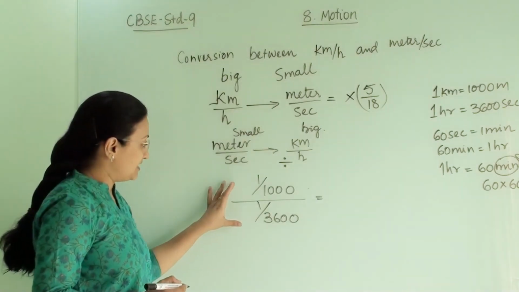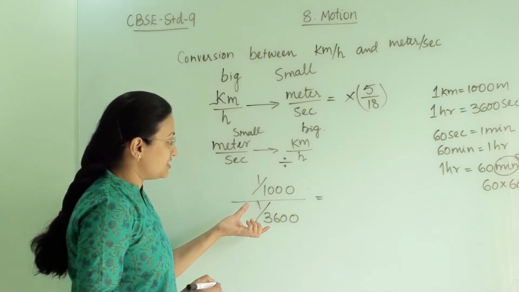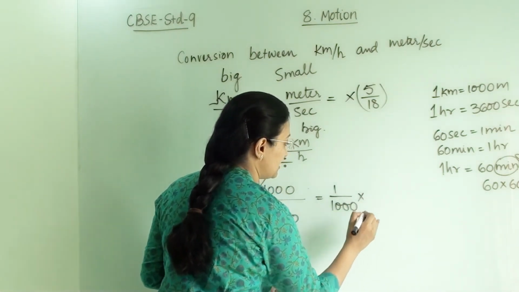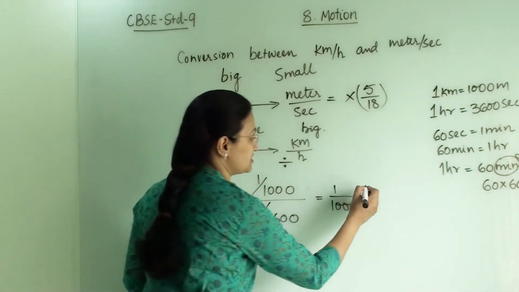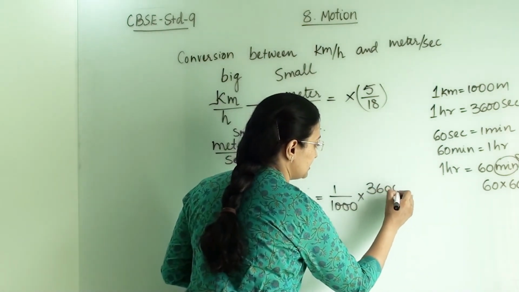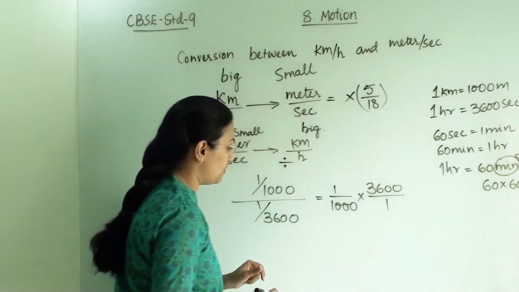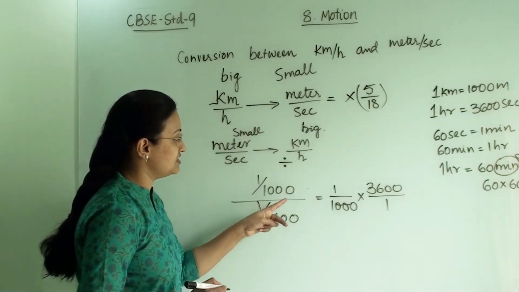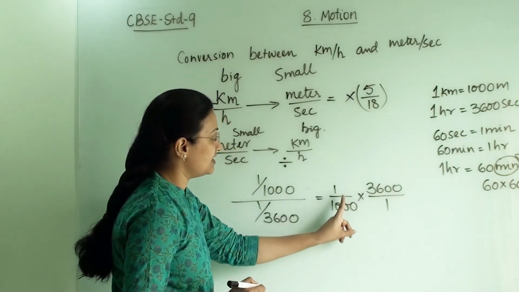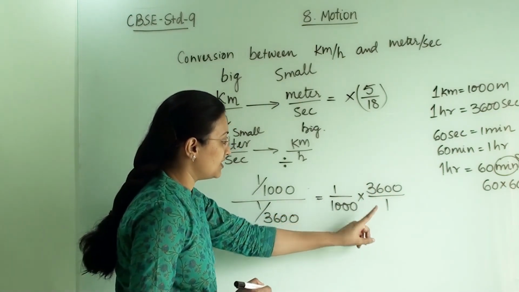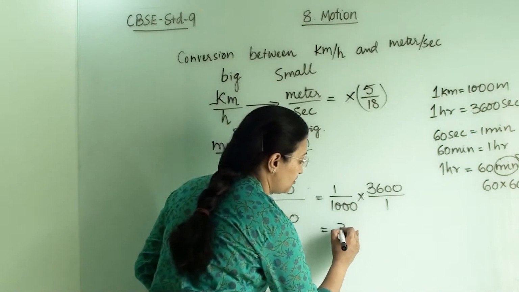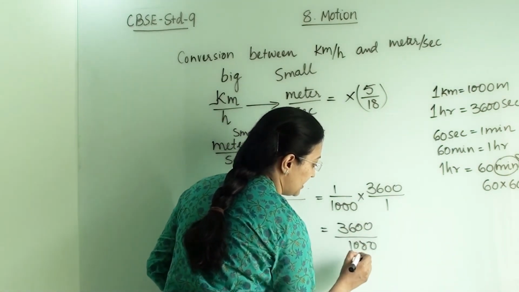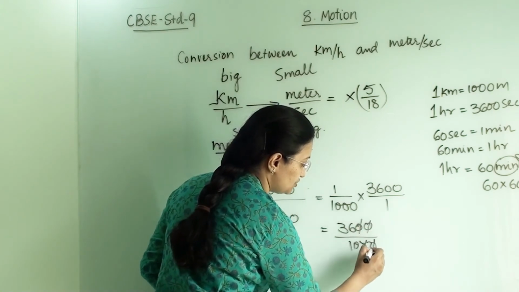As per the mathematical law, the denominator comes into multiplication when we take the reciprocal. So here it is 3600 divided by 1, which goes into multiplication when we reverse this. So 3600 has gone to the numerator and 1 has come here. Now again we got 3600 divided by 1000, and the zeros cancel out.